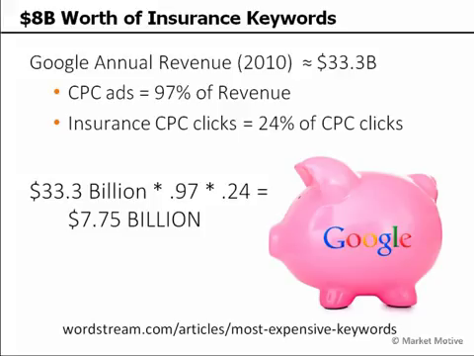The percentage of insurance terms is about 24%. And that puts us at about $7.75 billion worth of clicks per year. And this was in 2010. So now you get a pretty good idea of why insurance is such a valuable industry, why these keywords are so valuable, and why they're so competitive and sought after.